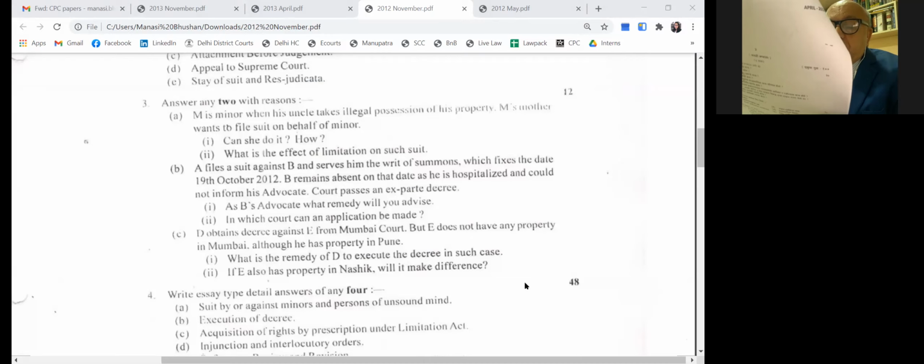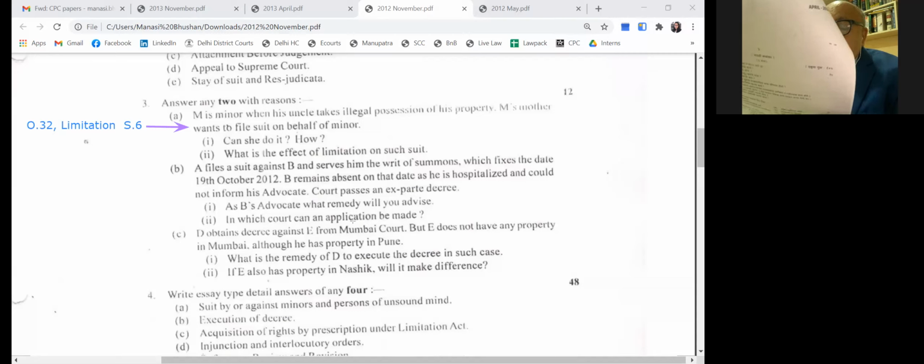Yes, she can do that under Order 32 as a next friend. And the limitation period prescribed is under Section 6 of the Limitation Act. During minority, his right of limitation is suspended. It starts only when he attains majority. But any person filing on behalf of the minor, as next friend, can file it. His mother is entitled to file it. Then next question is, what is the effect of limitation discussed under Section 6?